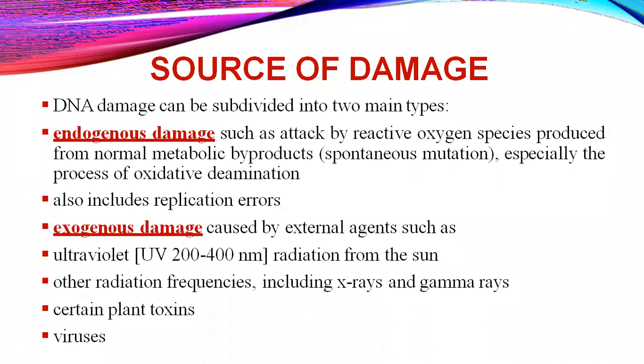So mainly it includes reactive oxygen species, that is ROS, which is produced by normal metabolic byproducts. That means it is a spontaneous mutation. Why? Because it does not have any reason or artificial mutation. This ROS, reactive oxygen species, is produced by the cell itself in the time of any stress condition, such as osmotic stress or any other stresses. In that condition the cell produces ROS, which is going to damage the DNA itself.